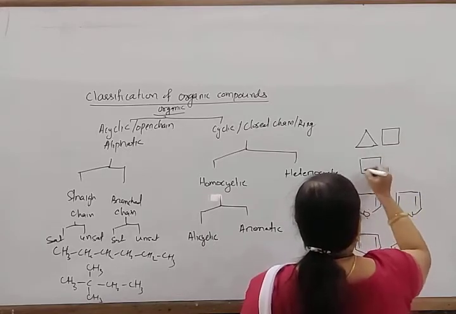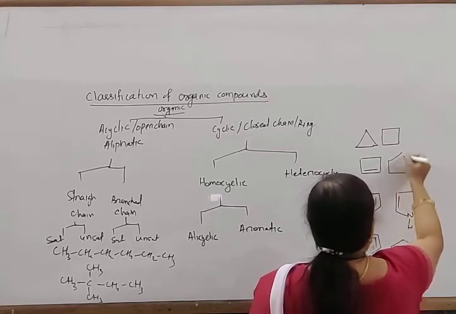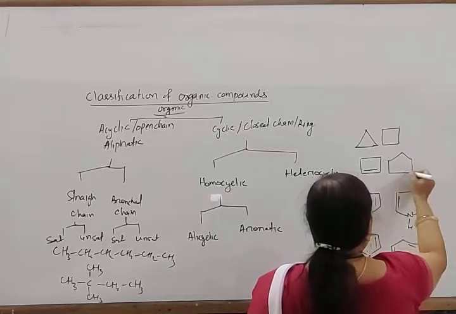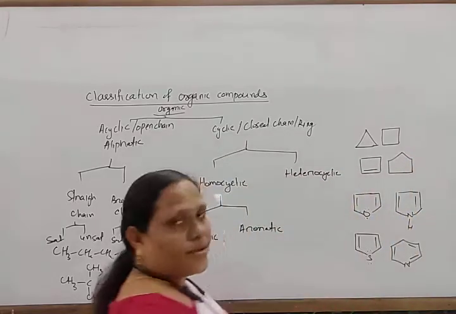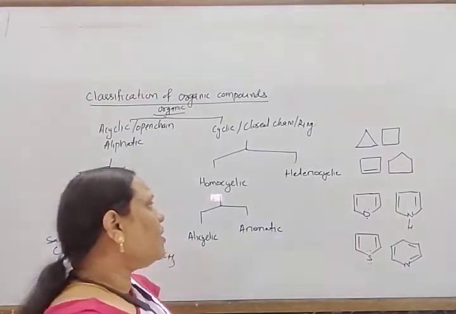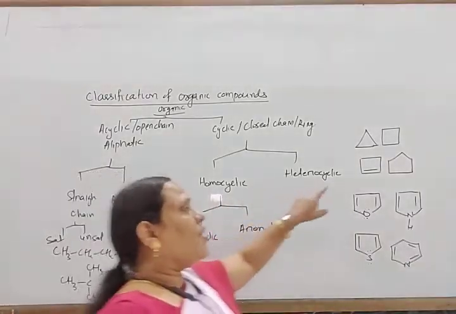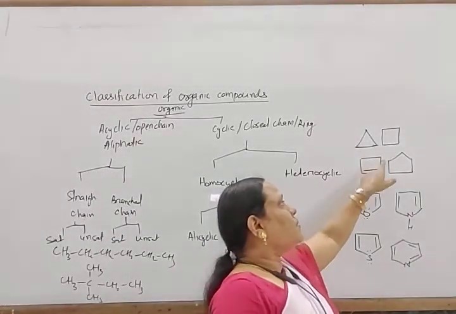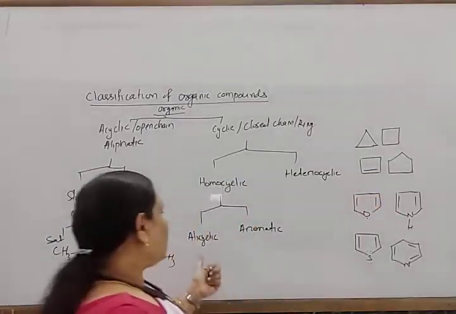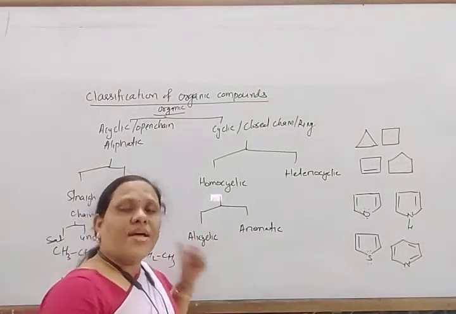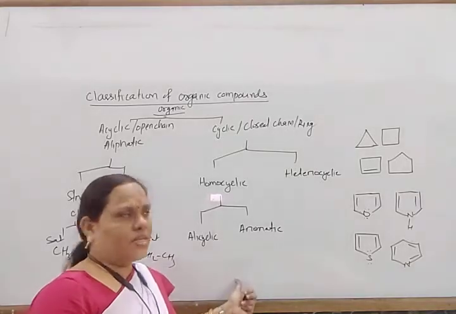Or cyclobutene or cyclopentane. All these are similar to your hydrocarbons, but similar to the open chain compounds where the link is closed, and those are known as your alicyclic compounds. These may be saturated or unsaturated.